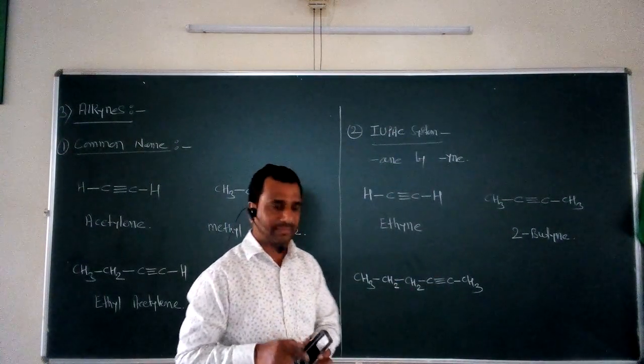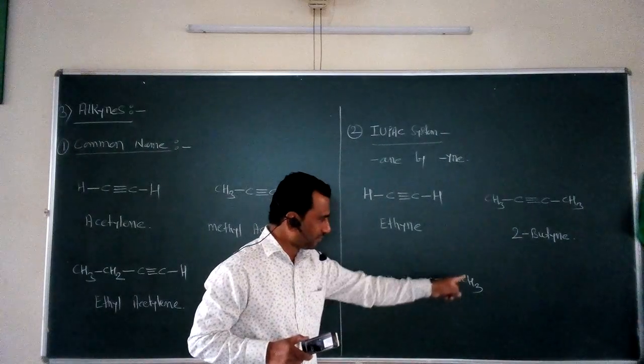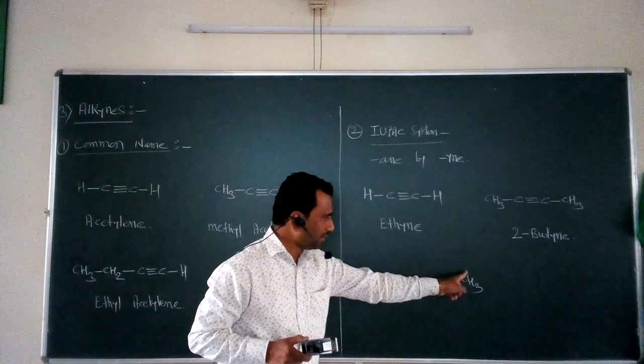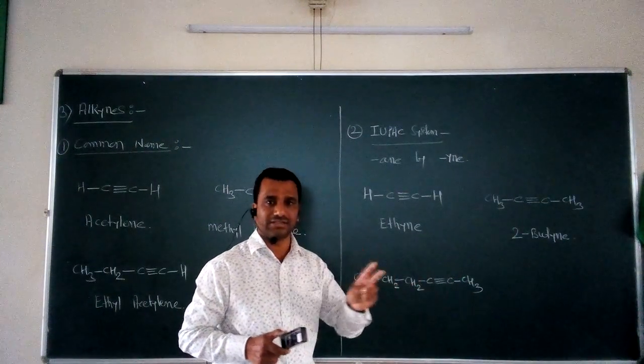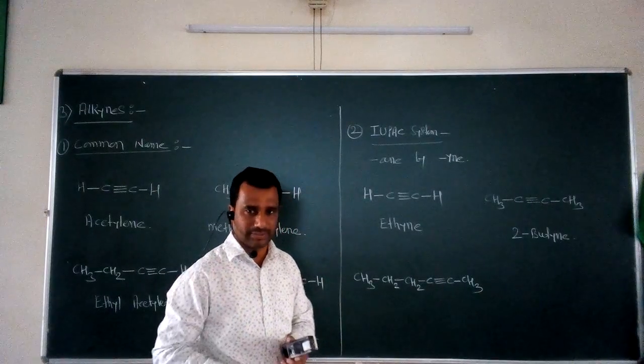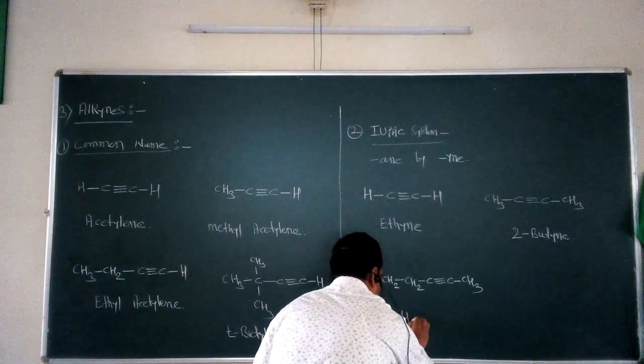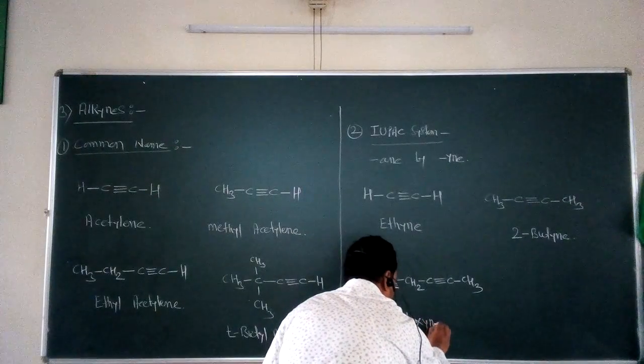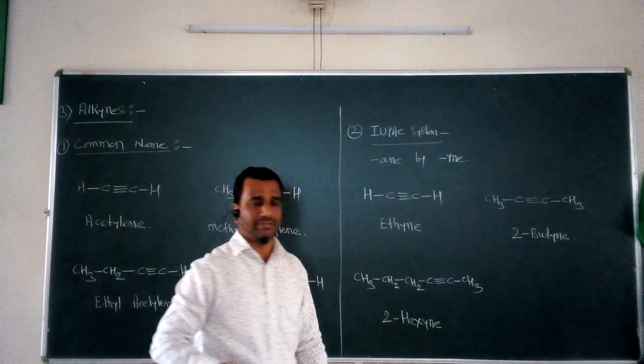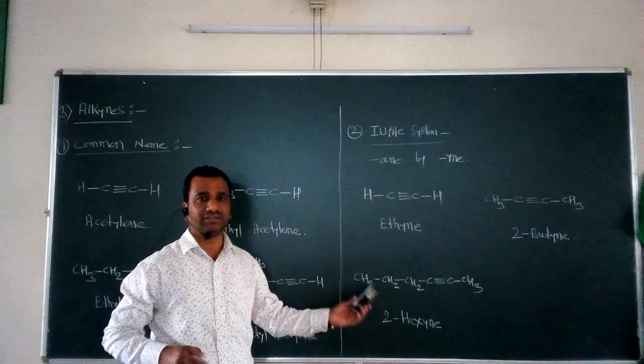Then what is the position of the triple bond? We need the lowest possible number. From the right hand side, if you give the numbering, it is 1 and 2. So 2 is the lowest possible number for the position of the triple bond. So this compound has the IUPAC name 2-hexyne. 2-hexyne is the IUPAC nomenclature for the given particular alkyne.